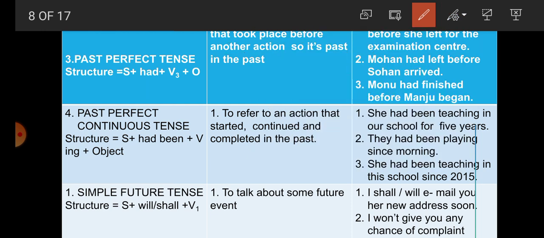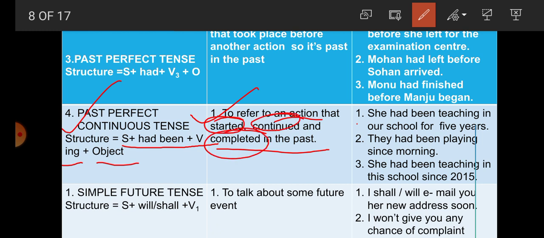Now next one, past perfect continuous. What is the structure of past perfect continuous tense? Subject plus had been, then verb ing form and then object. And when is it used? To refer to an action that started, continued and completed in the past. Very important, students: the action started, continued and completed in the past.